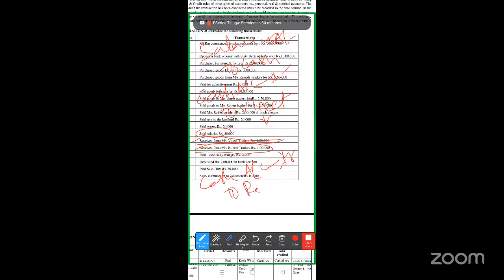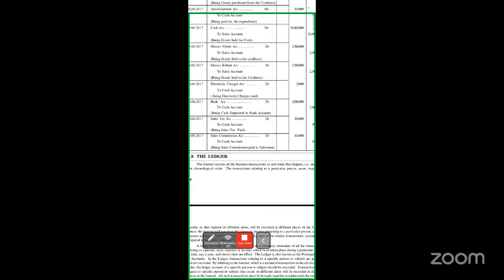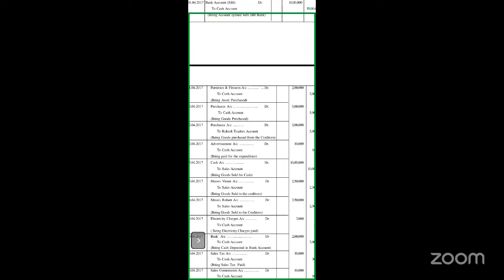Paid electricity charges. Electricity charges is an expenditure. So as per nominal account, debit all expenses. How do we pay electricity charges? We pay cash. We write electricity charges account debit to cash account. So like this, we write all the journal entries. Just look at the entries we have written once again. You can correlate with that.